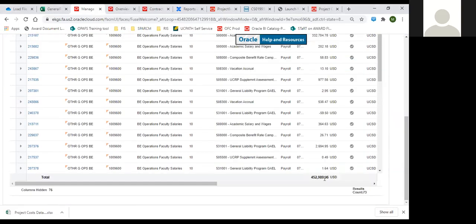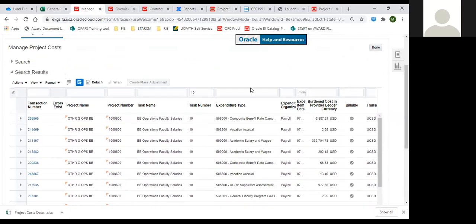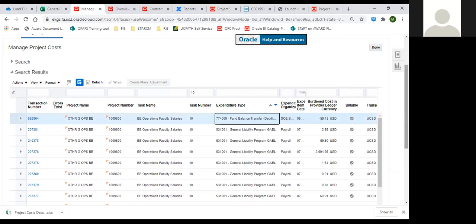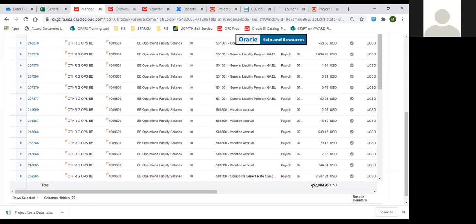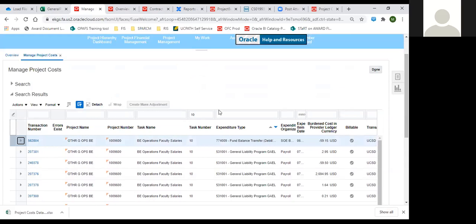So if I narrow it down by task, now you can see our number has changed here, because now it's the total costs that have been charged minus the balance, which is a 7.7. I could sort this maybe. I think there we go. So here was the starting balance. We had $60 to start with, and then we charged a bunch of July payroll. So we're essentially in the hole right now. So this would be the way to see it on screen.